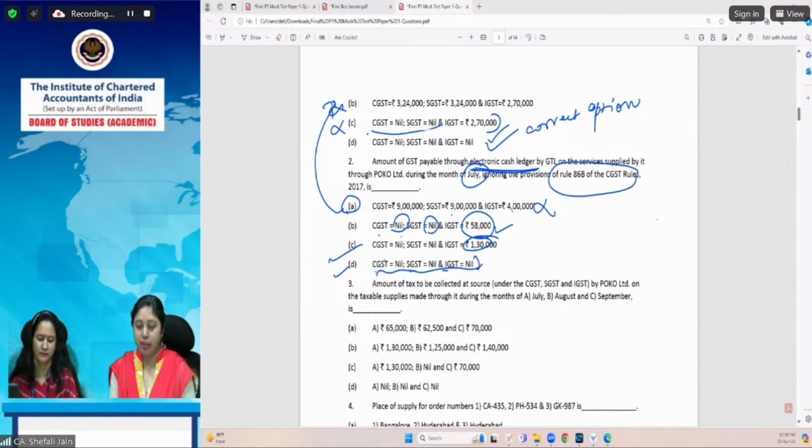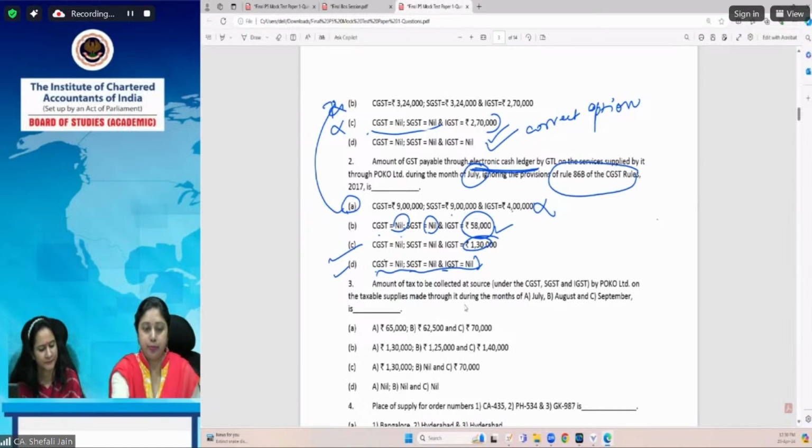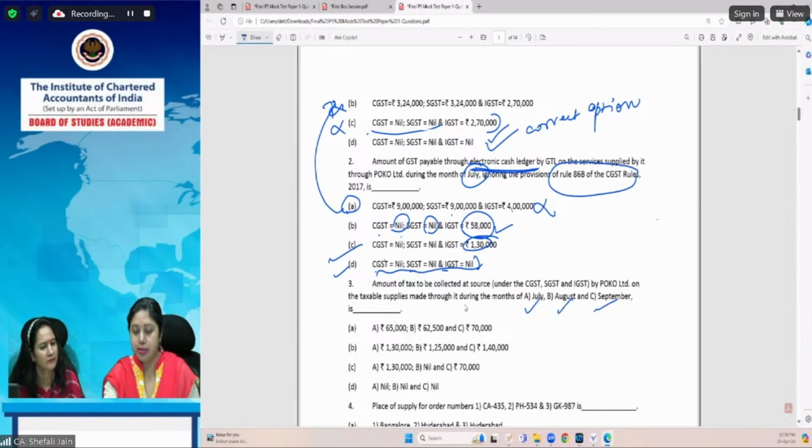Since no bifurcation is given in the question, the question also requires that whatever is the total amount of TCS that has been collected by POCO on the taxable services made by it in the months of July, August, and September. Here the TCS provisions after the amendment will apply because now the provisions of section 9(5) will not apply. We have already seen that in the case of an omnibus when the company is providing services through the ECO, the provisions of section 9(5) will not apply. Therefore, the tax will not be paid by the ECO.